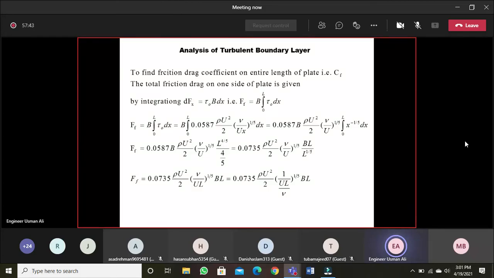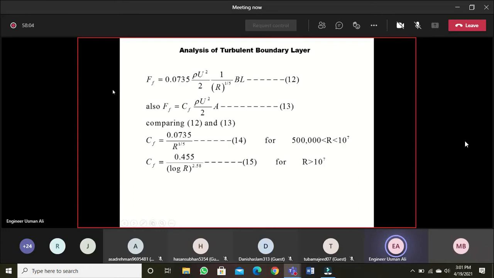Then just like on the same line we did for the laminar flow, let us find the frictional drag on one side of the smooth flat plate. We know that the local friction drag is dFx, tau naught b into dx. Total one is b integral 0 to L tau naught into dx. Putting the value of tau naught of the turbulent boundary layer and then simplifying it, we finally get the frictional drag in turbulent boundary layer as 0.0735 rho u square by 2 into 1 over R power 1 by 5 bL. We also know the frictional drag is Cf rho u square by 2 into A.